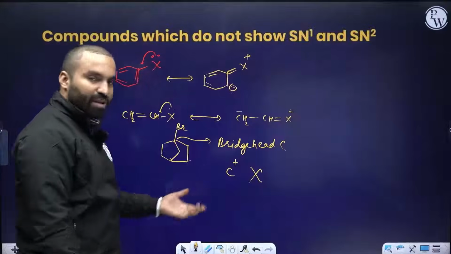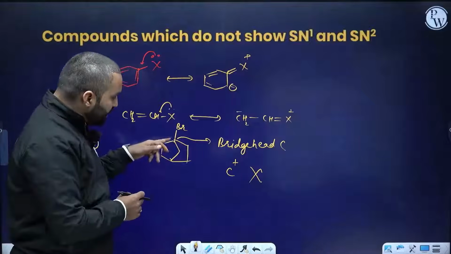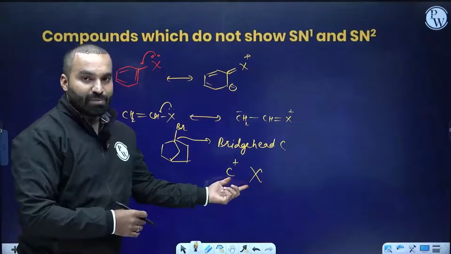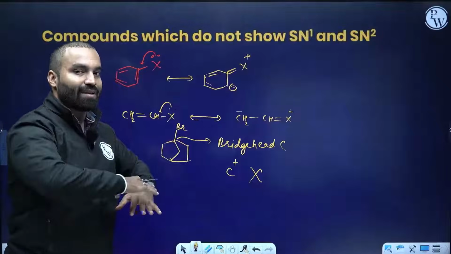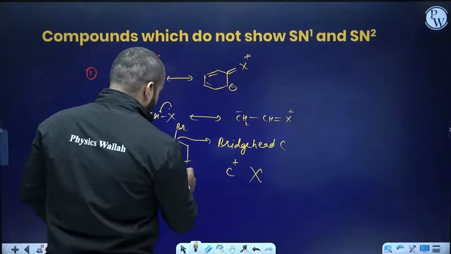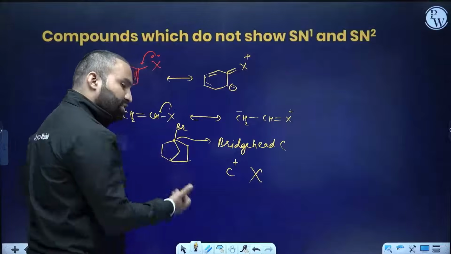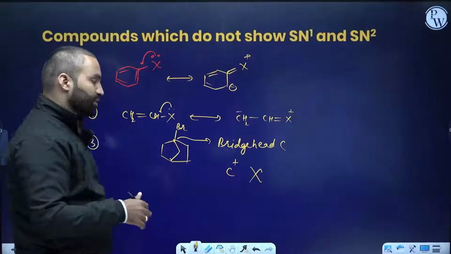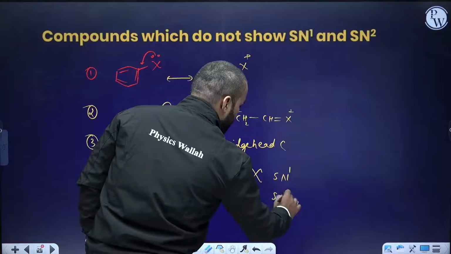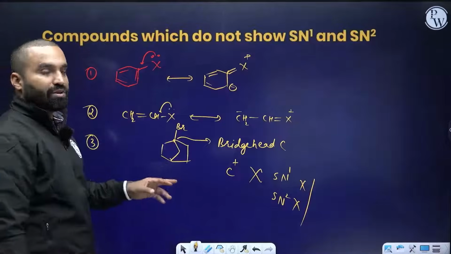Why? Because carbon plus is sp2 hybridized, having a 120 degree bond angle. But this is an sp3 hybridized carbon in a ring. Once you try to create an sp2 hybridized carbon, this ring cannot flatten. This ring cannot become a planar molecule. It's impossible. Also, this is a tertiary halide, which is not a favored compound for SN2 type of reaction. So SN1 is also not possible and SN2 is also not possible. Remember, these three examples are very important. Don't do any sort of SN1 or SN2 reaction here.